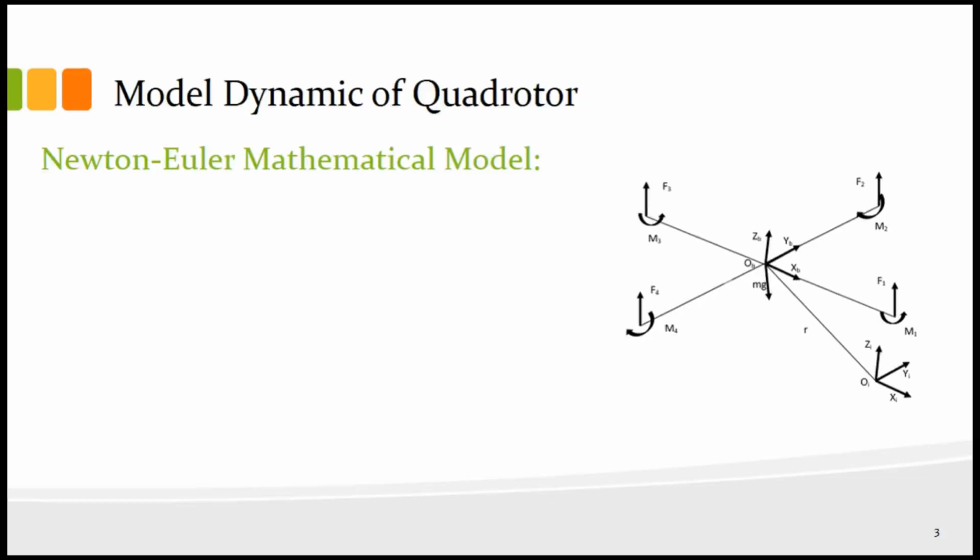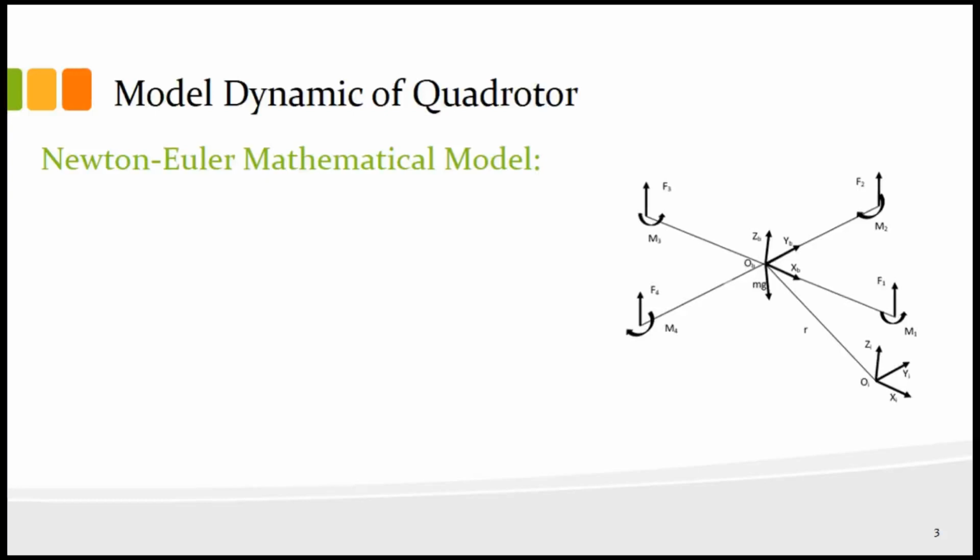A quadcopter is an unmanned air vehicle. At the extremity of the quadcopter, 4 rotors are placed. A force and a moment are applied to each rotor, which allows the movement of the drone. In this figure, we consider 2 frames: the body frame, which is related to the quadcopter, and the inertial frame, which is supposed to be Galilean.